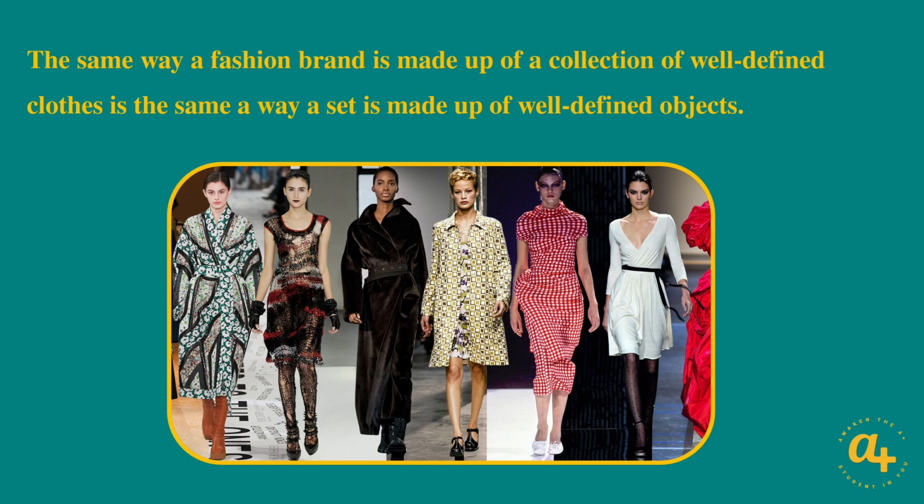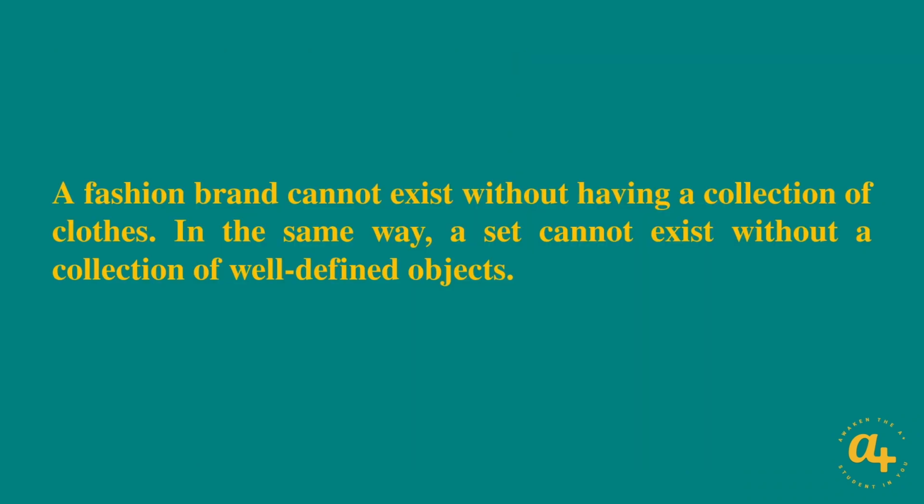In the same way, an object needs to be so well defined that when you look at it, you just say, no, that object belongs to this particular set. So the point we're making here is that a fashion brand cannot exist without having a collection of clothes. In the same way, a set cannot exist without a collection of well-defined objects. See how we're deliberately mentioning the term well-defined.